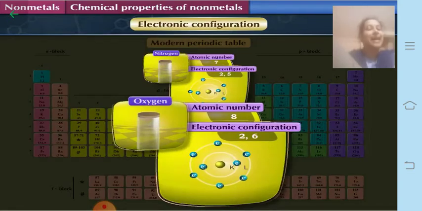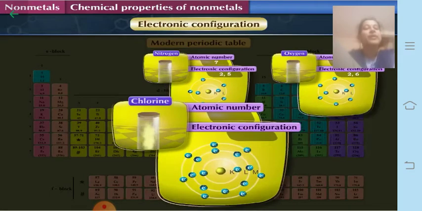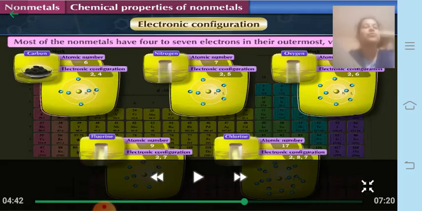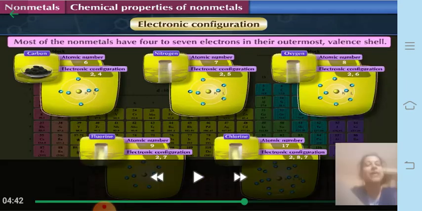That means it has 6 electrons in its outermost shell, so it requires 2 electrons to complete its octet. Chlorine's atomic number is 17, so its electronic configuration is 2, 8, 7. So it requires 1 electron to complete its octet. From this electronic configuration itself, you can come to know how they can form ions.